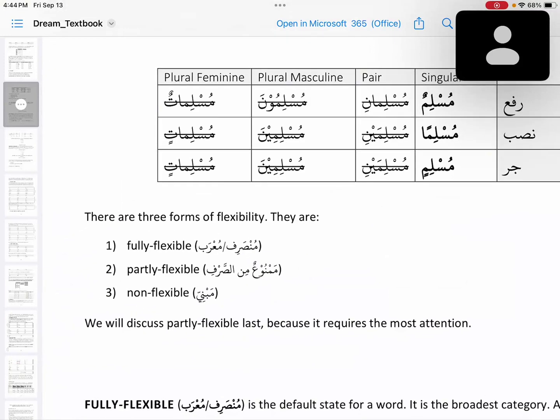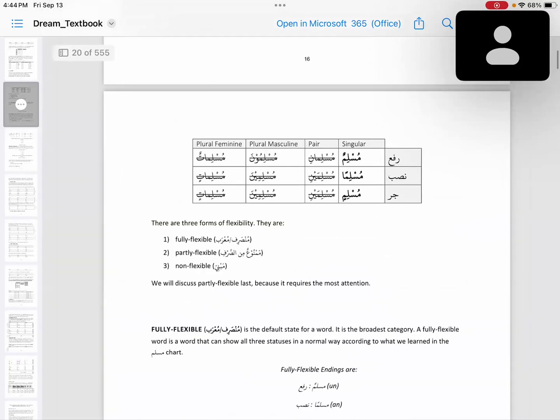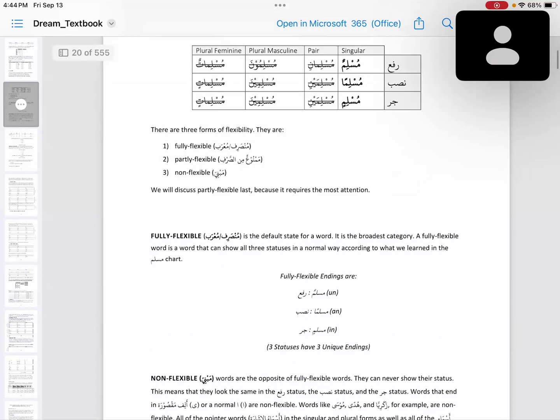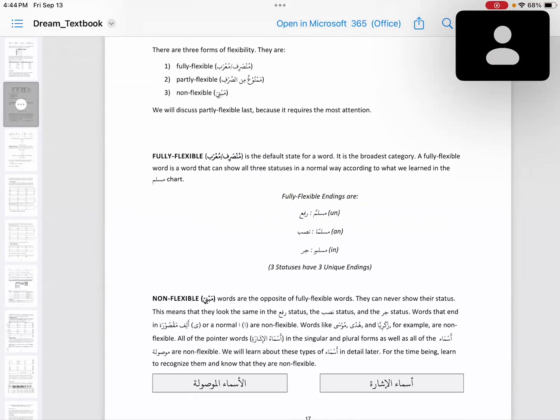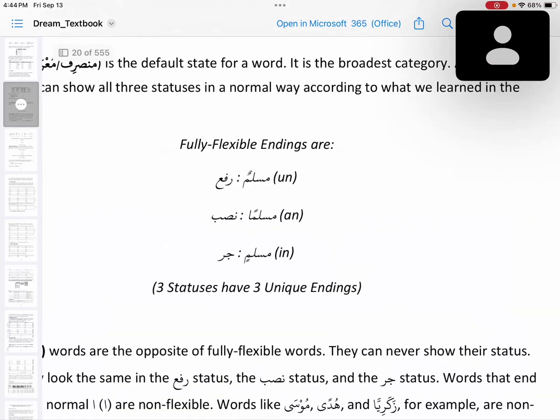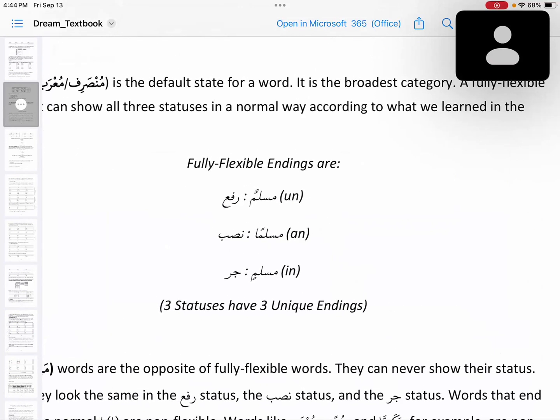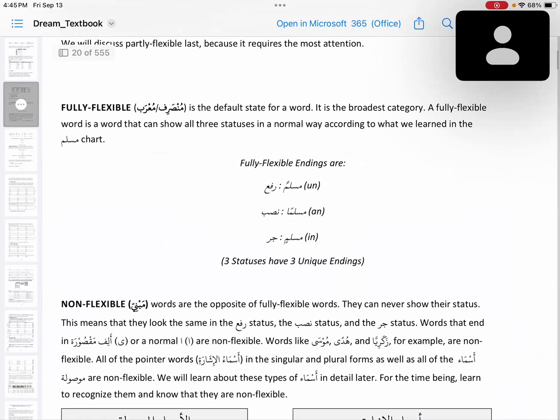There are three forms of flexibility: fully flexible, partly flexible, and non-flexible. So what is fully flexible? Fully flexible are the ones that have Muslimun, Musliman, Muslimin, all three forms. A fully flexible ism will have all three forms: Muslimun, Musliman, Muslimin.